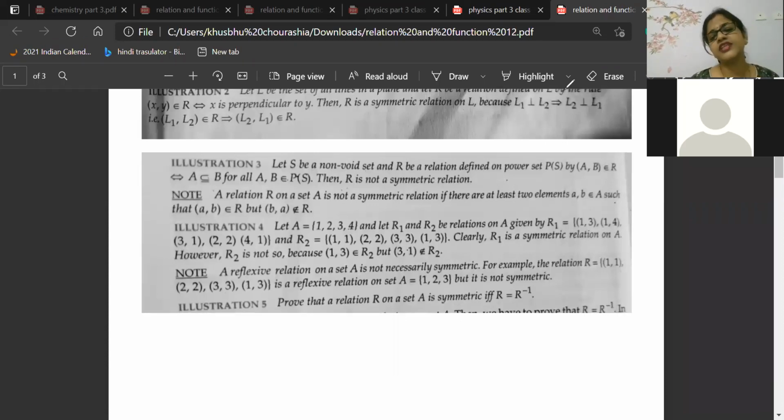A relation R on a set A is not a symmetric relation if there exist two elements a, b of A such that (a, b) belongs to R, but (b, a) does not belong to R. Then yes, that is what comes under the definition itself.